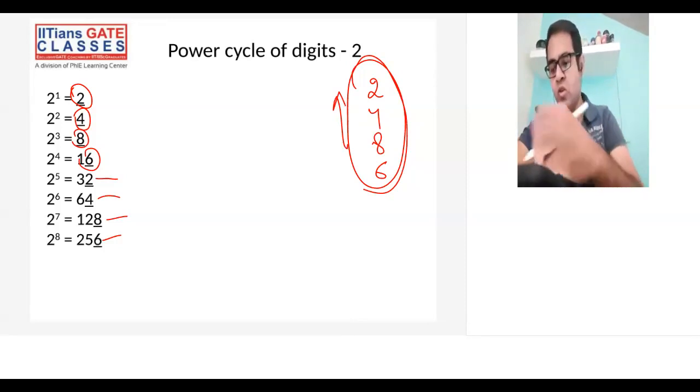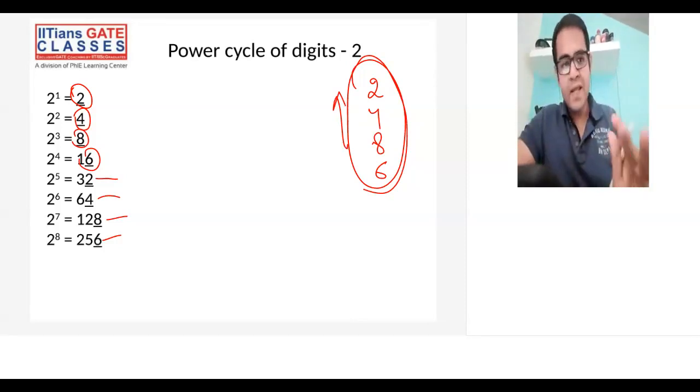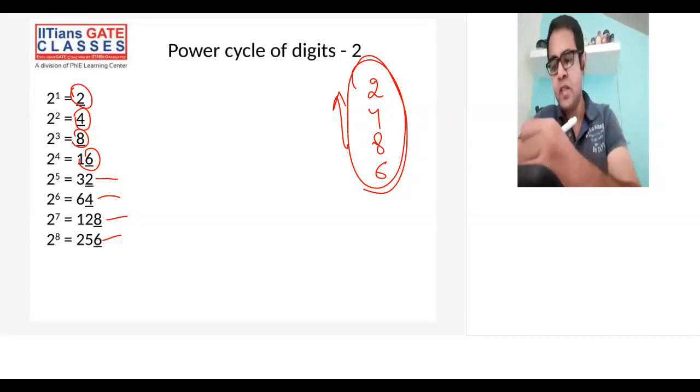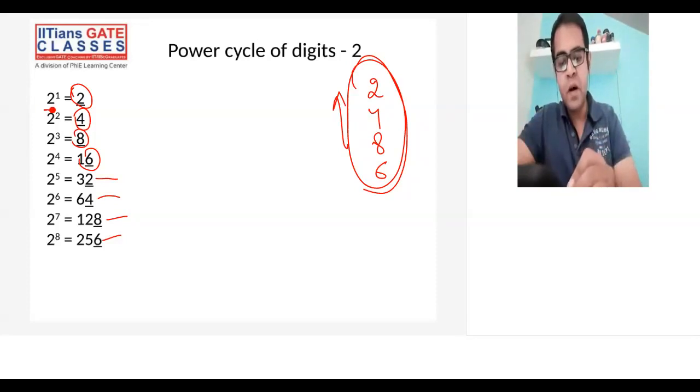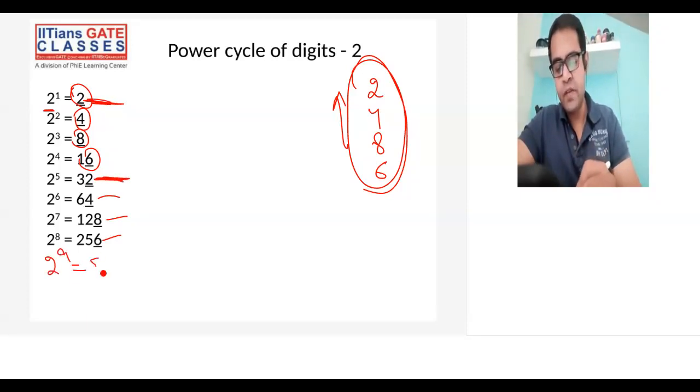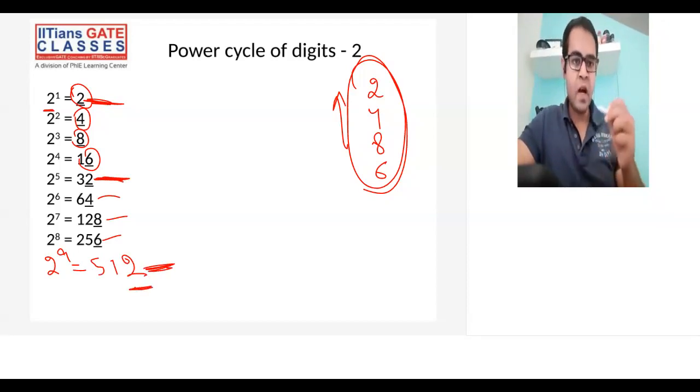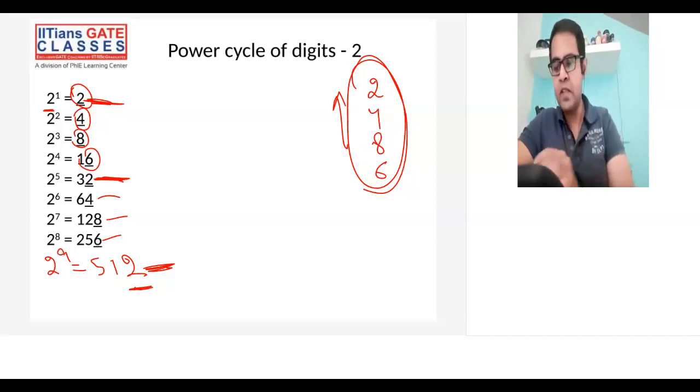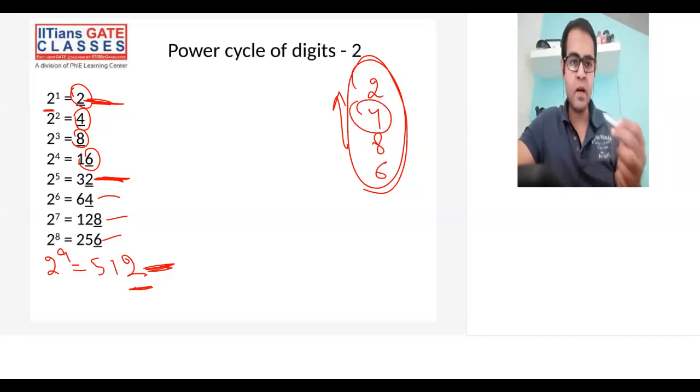Let me introduce a term known as power cycle length, or cycle length. For every power, the unit digit is repeated after every 4 powers. See, 2, then 2 raised to power 9, which is 512, also ends in 2. So 2 is being repeated after every 4 powers. Similarly 4 will also be repeated after every 4 powers, similarly for 8 and 6.